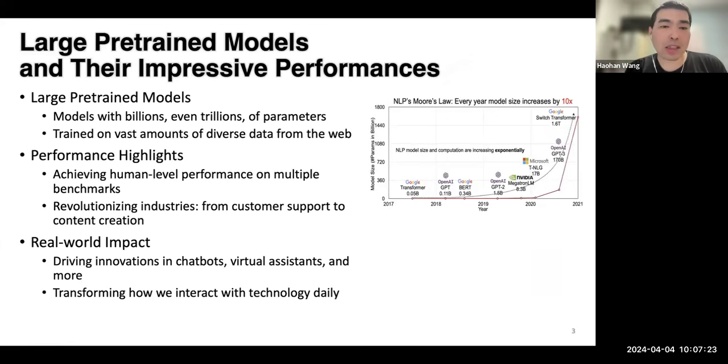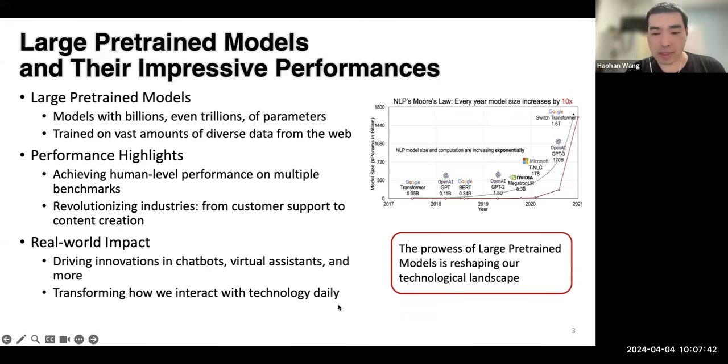Large pre-trained models have achieved extremely impressive performance nowadays. For example, there are models with billions, trillions of parameters, trained to have impressive performance on all kinds of tasks, with human-level performance. In a nutshell, the promise of these large pre-trained models is reshaping our technology landscape.